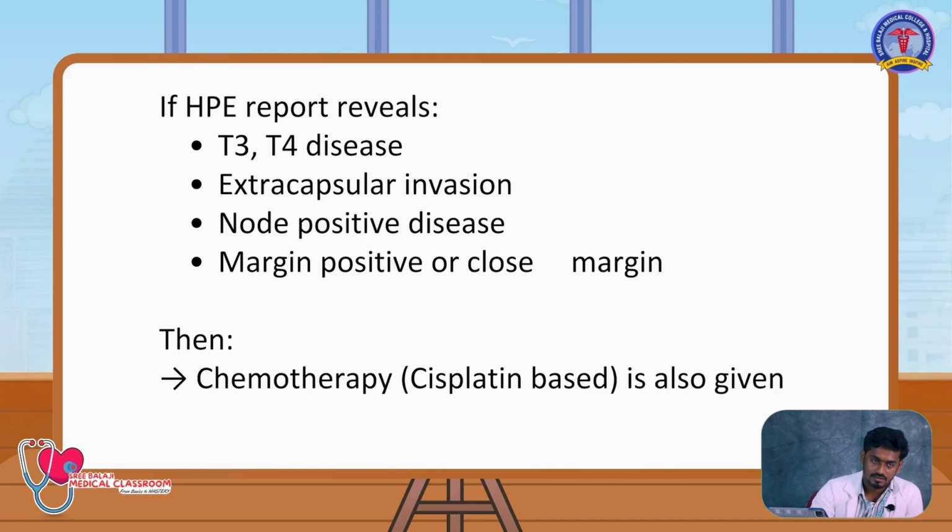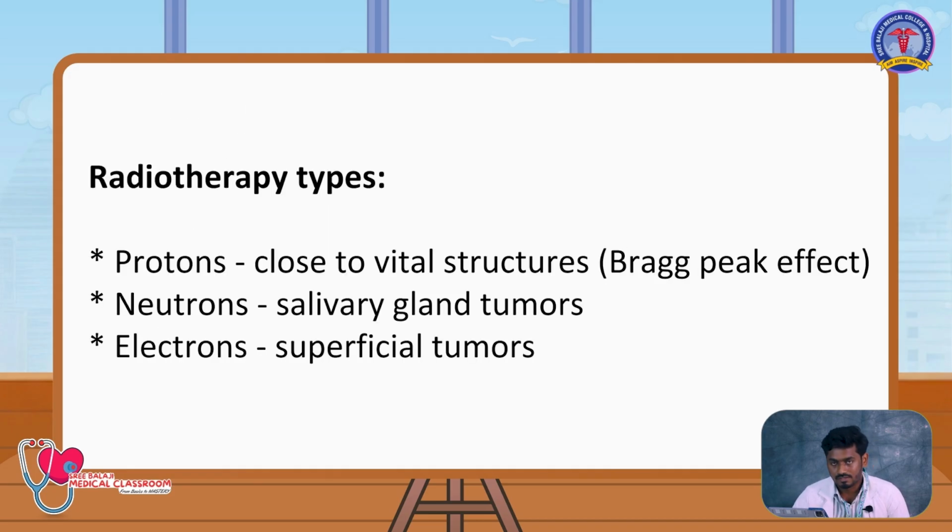Once the surgery is over, the pathology specimen shows T3, T4 lesions, extracapsular invasion, node positive disease, margin positive, close margins; all these will proceed with radiotherapy. The chemotherapy of choice is cisplatin based chemotherapy. Radiotherapy uses protons, neutrons and electrons. Electrons are usually used for very superficial tumors. Neutrons are used for salivary gland tumors. Protons are used where the tumor is very close to vital structures. Protons actually have a Bragg peak effect.